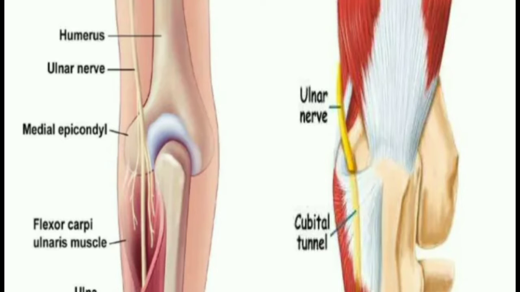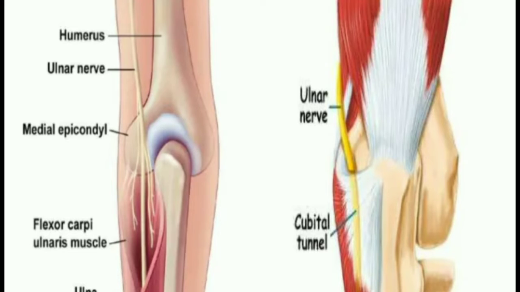Next, let's discuss the course and distribution of the ulnar nerve in the forearm. We know that it enters into the cubital tunnel. From there, it should enter the forearm, right? It enters the forearm by passing from the cubital tunnel between the two heads of the flexor carpi ulnaris muscle, and then descends down the forearm superficial to the flexor digitorum profundus muscle.